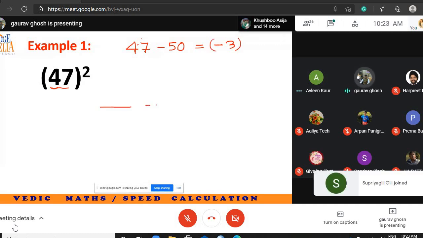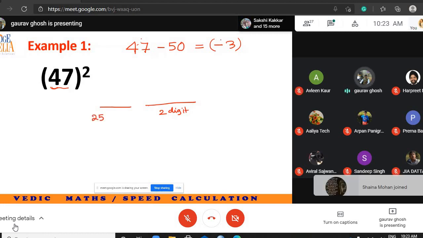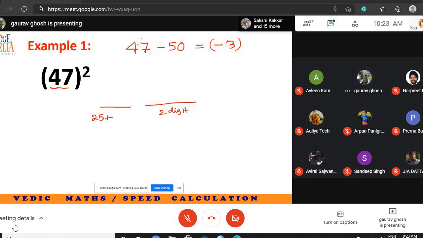So to find the final answer, we divide the final answer into two parts. The second part will always be a 2-digit number, and the first part will be 25 plus this thing, 25 plus the answer. So these are the two parts. We are getting minus 3 as the intermediate answer, so let's find the final answer.